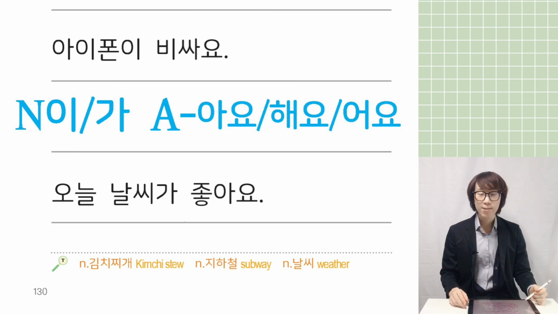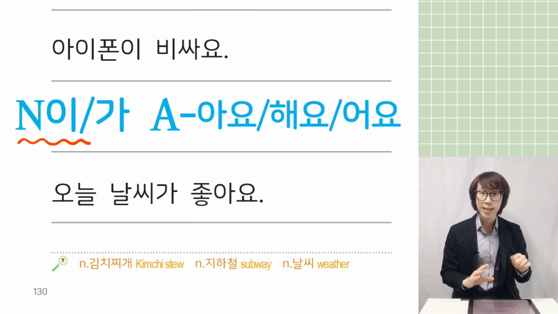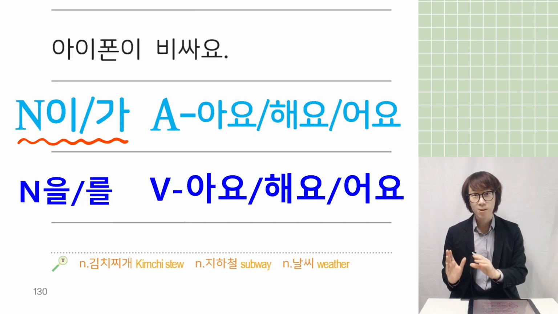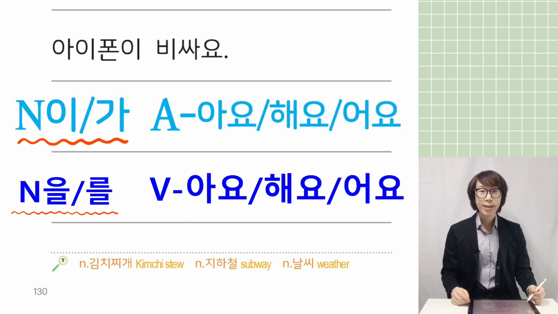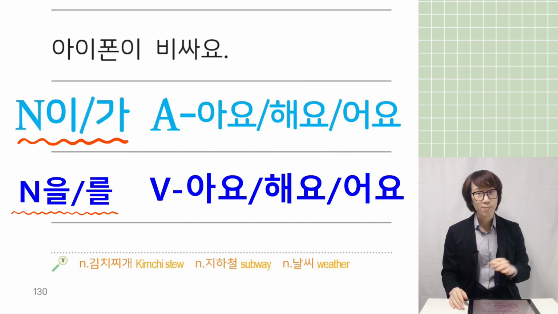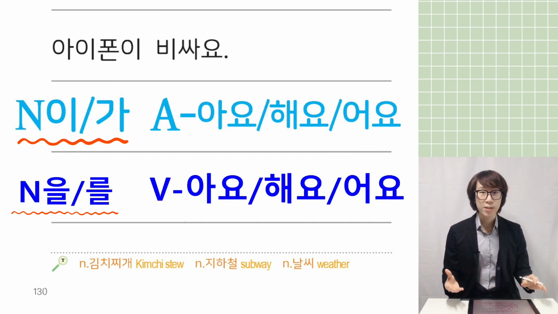It's easy, right? But the difference from the verb is that the particle has to be 이/가 first. Please remember, adjectives have to use 이/가, and verbs use 을/를. Like I said, if you make a simple sentence, it's very easy. Just think very simply. But if you make a complicated sentence, you have to think about several other grammar points at the same time. So review is the key to upgrading your Korean level.